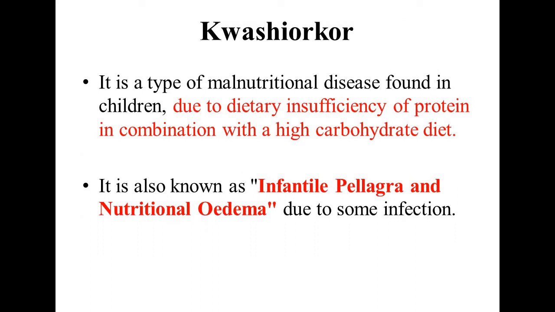Now we'll consider the next type of protein energy disorder, which is kwashiorkor. It is a type of malnutrition disease found in children due to dietary insufficiency of protein in combination with a high carbohydrate diet. That means insufficiency of protein in addition to the other two nutrients, carbohydrates and fats, and therefore it is known as dietary insufficiency of protein in combination with a high carbohydrate diet, also a fatty diet. It is also known as infantile pellagra and nutritional edema due to some infections.